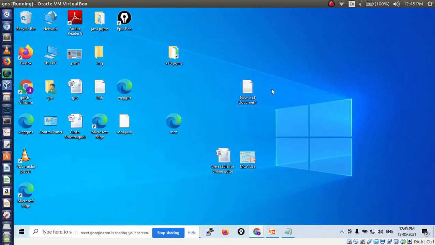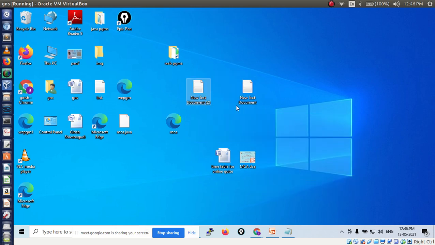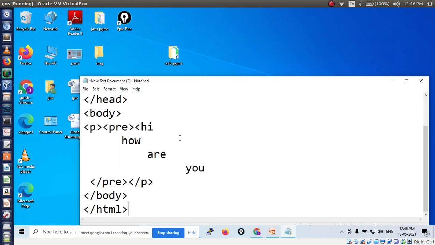HTML is very sensitive to errors. This is a good opportunity to identify the errors. See here, I have made a mistake. Are you getting my point?